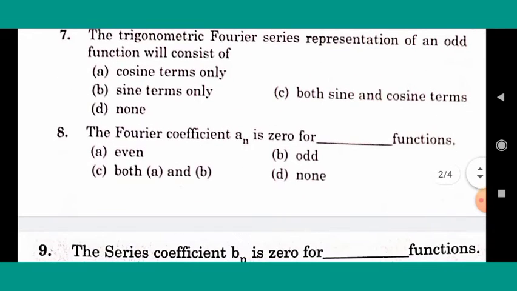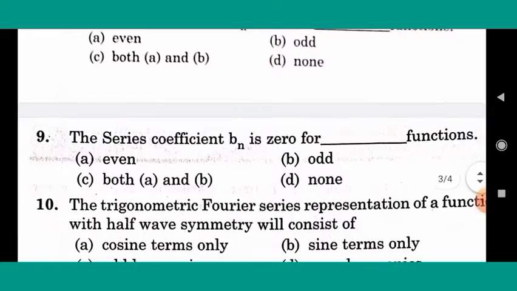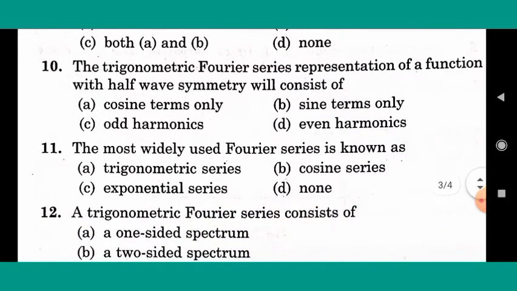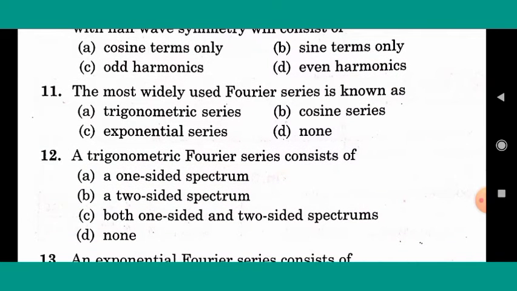Next, the Fourier coefficient an is 0 for blank function. Right answer is B, odd function. Next, the series coefficient bn is 0 for blank function. Right answer is A, even. Next, the trigonometric Fourier series representation of a function with half wave symmetry will consist of? Right answer is C, odd harmonics. Next, the most widely used Fourier series is known as? Right answer is C, exponential series.